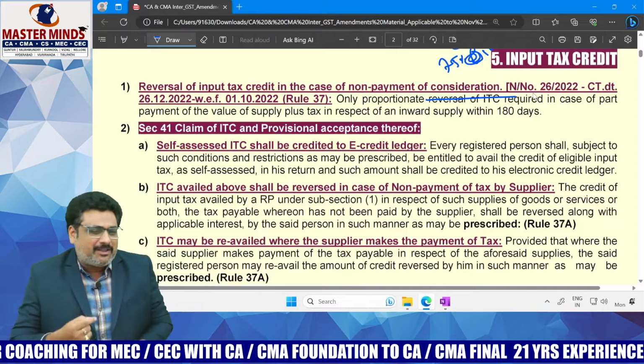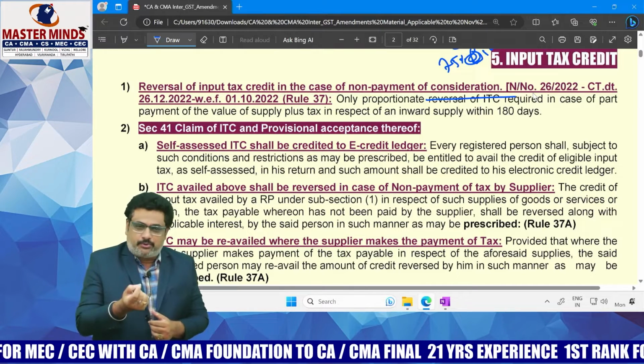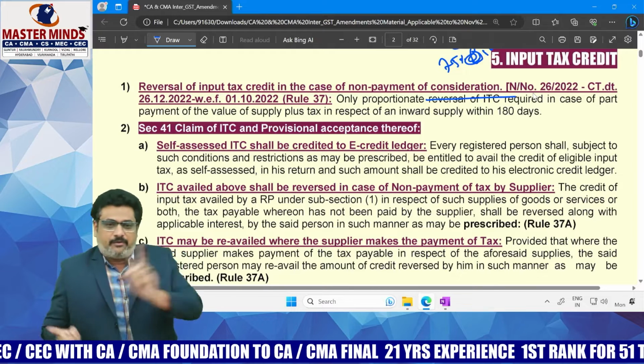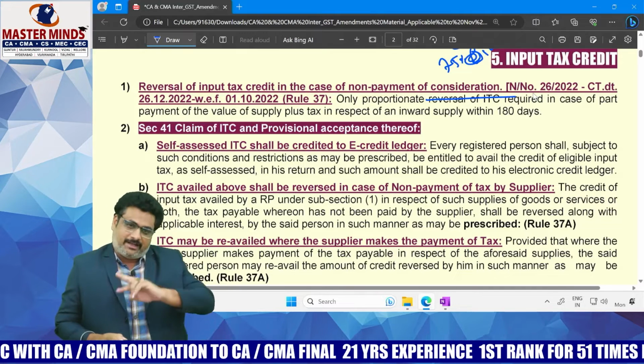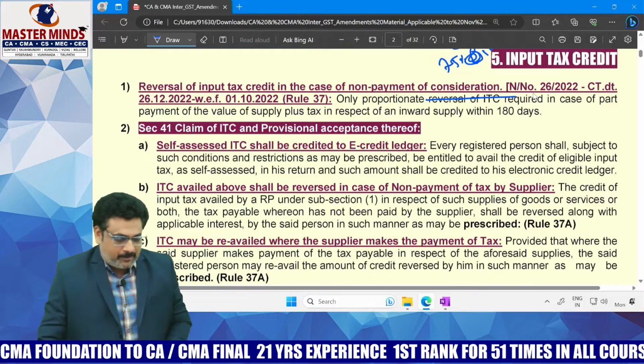But the department was a little bit too harsh. In order to soften the provision, now it is just like it was before May 2023. That means, what is the position now? It was made retrospectively.